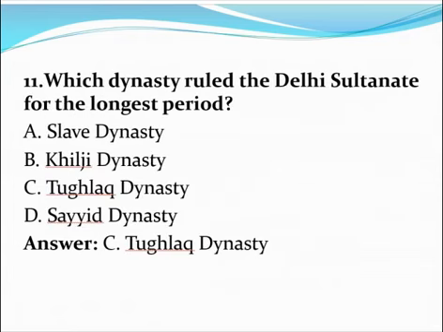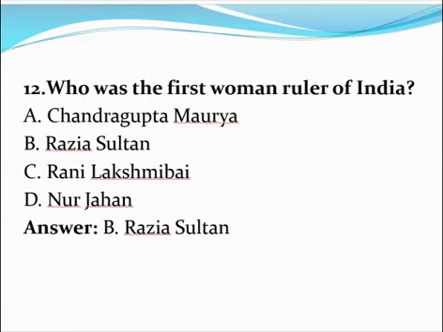France. Next question. Which dynasty ruled the Delhi Sultanate for the longest period? A. Slave Dynasty, B. Khalji Dynasty, C. Tughlaq Dynasty, D. Said Dynasty. The correct answer is option C. Tughlaq Dynasty. Next question. Who was the first woman ruler of India? A. Chandragupta Maurya, B. Razia Sultan, C. Rani Lakshmibai, D. Noor Jahan. The correct answer is option B.